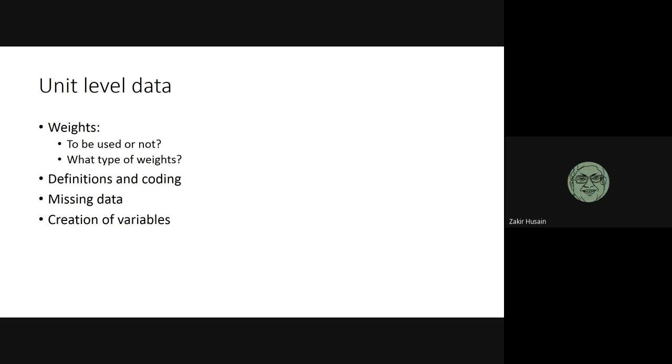That led to the suggestion that when we are writing the limitations, we have to point out this fact. Okay. So you have to be very careful about the definition. And if possible, you should state the definition in your thesis. It may not be possible in the journal publication because of word limit, but do mention it in your main work. Coding is also important.